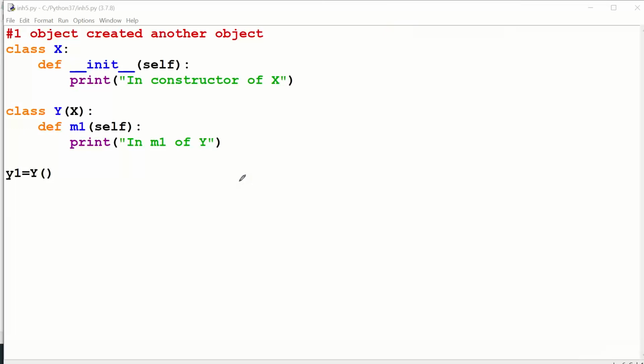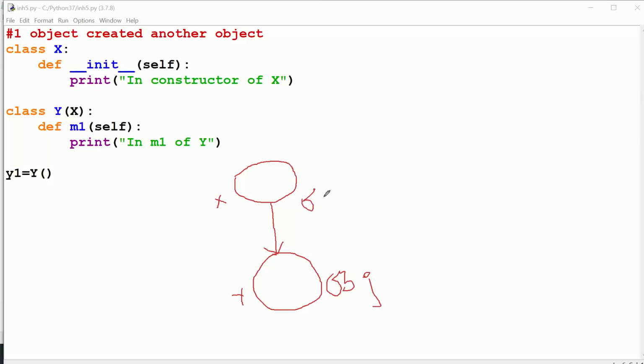basically, diagrammatically, if I have to show, okay, so this is your class X, imagine. And this is class Y, which is inheriting your class X. Whenever you do object creation, whenever you create an object, not only the Y class object, accordingly the X class object is also getting created.